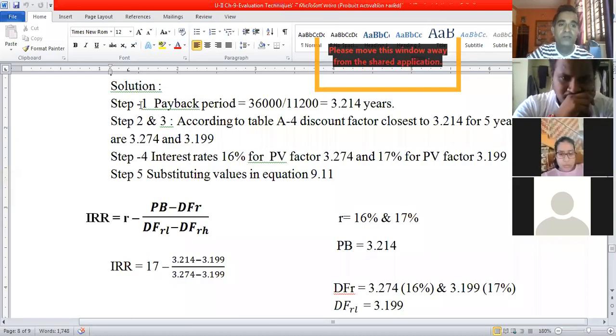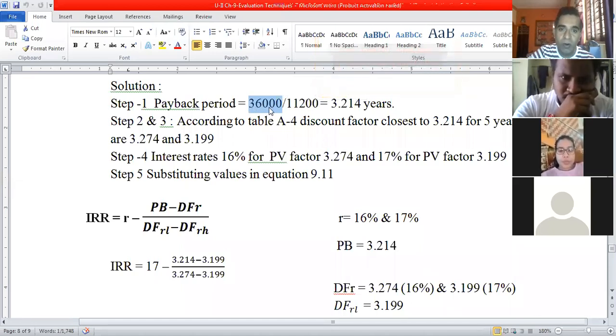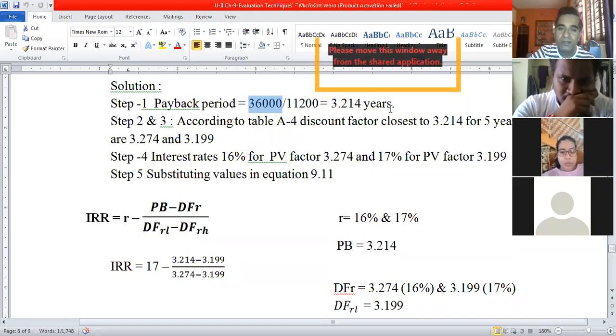Step 1, we need to determine the payback period of the project. Total investment in the project is 36,000 rupees, and the annuity is 11,200 rupees. If we divide the total cash outflow or initial investment by the annuity amount, we get the payback period, that is 3.214 years.